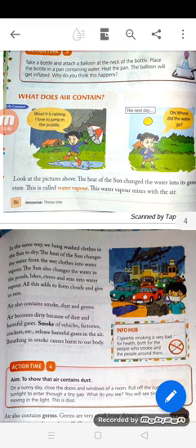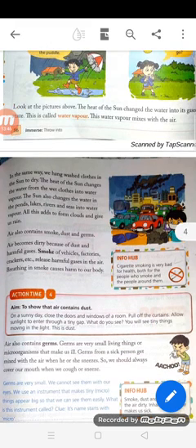Next, aim: to show that air contains dust. On a sunny day, close the doors and windows of a room. Pull up the curtains. Allow sunlight to enter through a tiny gap. What do you see? You will see tiny things moving in the light. What is that? These are the dust particles you can see. So air also contains germs.